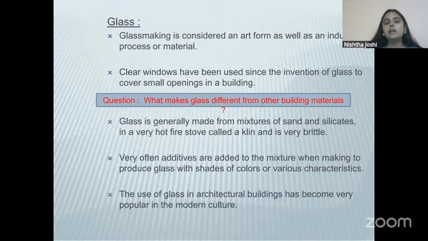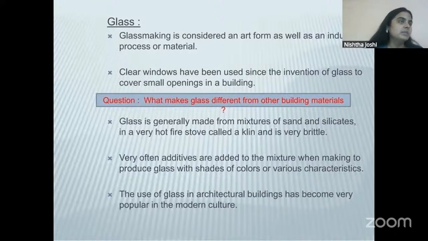Now you can see that glass is used in building facades, in windows, and many different parts of a building. Even partition walls are made with glass. Now we also have swimming pools, infinity pools that are made with glass. So you can see that so much experimentation has been done with glass, and we have different grades and variety of glass available in the market that can be used for different purposes.